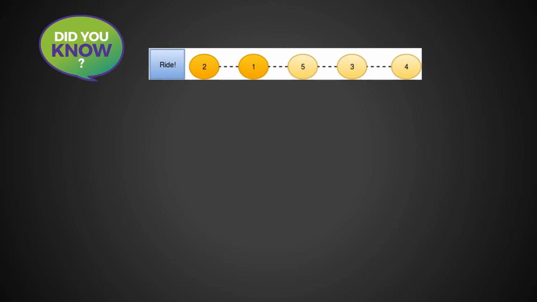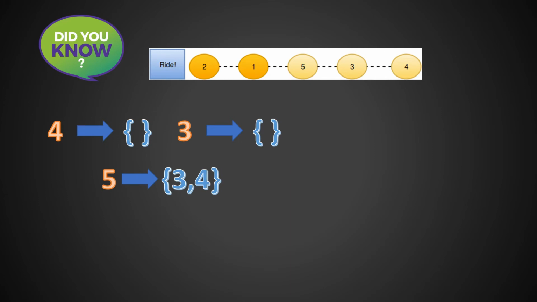The solution depends on whether you are able to make the following observation. The number of bribes that a person at position i makes is the count of the integers that are less than it from i to n. Let's start from the end. For person 4 there are no numbers that are less than 4 behind it, so the bribes made by number 4 is 0. Similarly for number 3 the bribes made are 0. But for person 5 we have 2 numbers that are less than 5. So the bribes made by person 5 is 2.